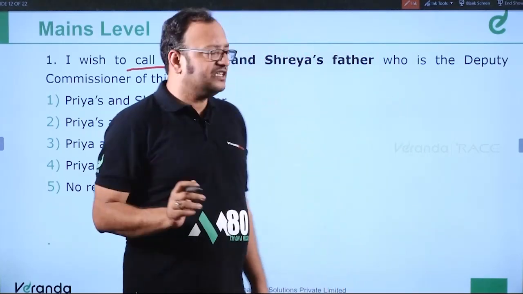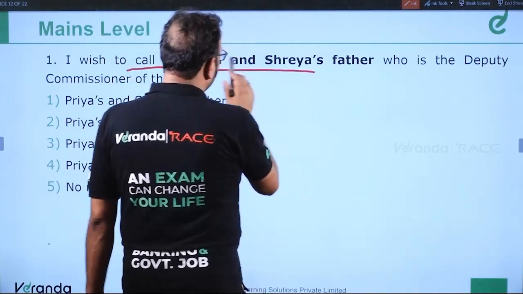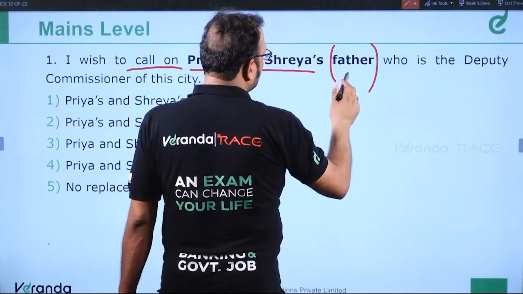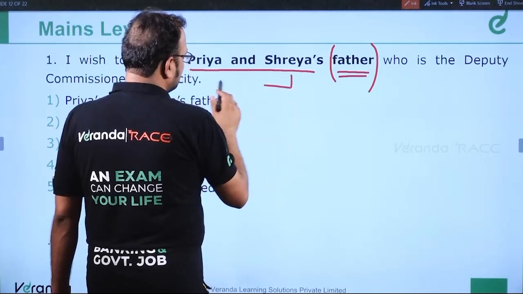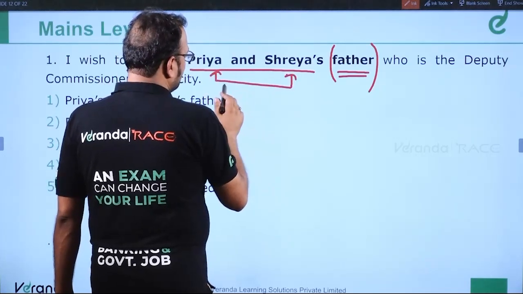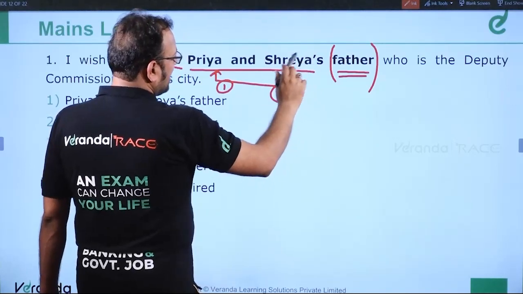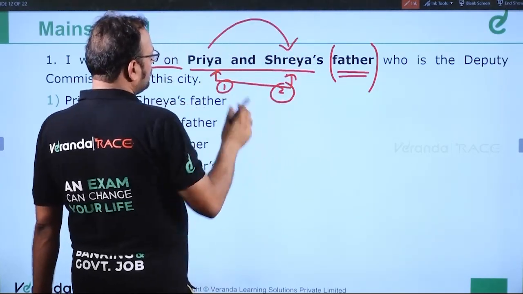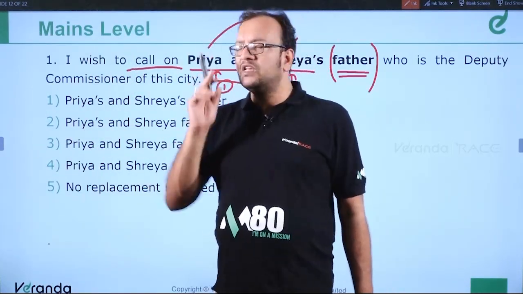Father is a singular entity over here. So we are talking about the father of these two girls, Priya and Shreya's father. When the possession of a common thing is there, we use the apostrophe s with the latter thing. This is the latter thing. First thing, second thing. So we'll use the possessive case, Shreya's, in the second part of it, not Priya's and Shreya's father. So possessive case is used with only one noun.